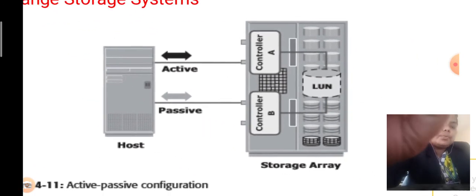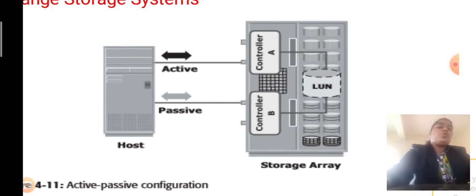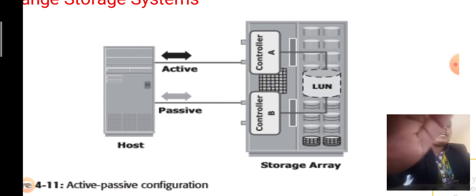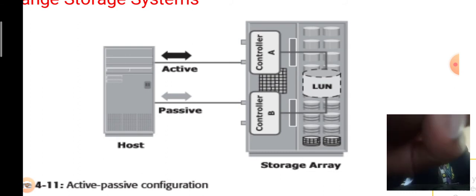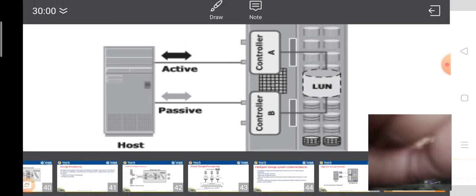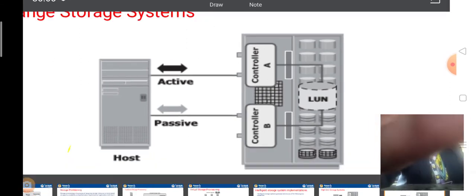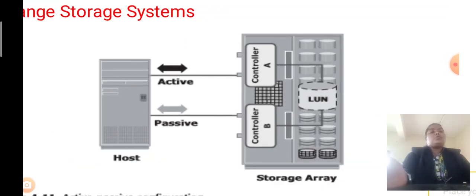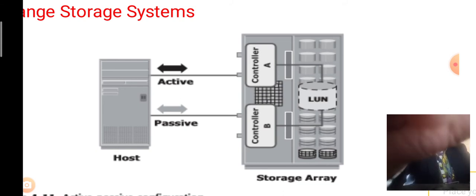The active to passive array means that the connections which are always active, we call the active link or active line. The passive ones are connections that are not active, they should be dummy, so we call it passive.